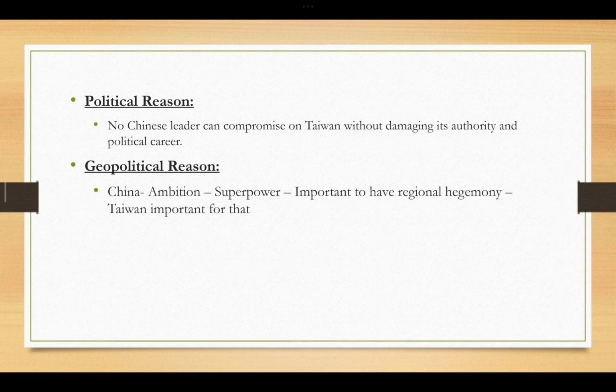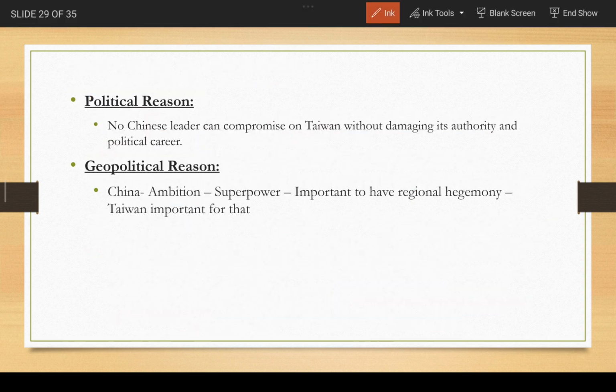So in the historical reasons, basically वो ये चीज बोलते हैं कि earlier Taiwan was under China. Like during the times of Qing dynasty, it was under China, and it was only after 1895 that Japan took control of it, and after that it became a separate one. But before that it was under China. So historical claims हैं China के over Taiwan. Then when it comes to the political reason, no Chinese leader can compromise on Taiwan without damaging their authority and political career. Then there are geopolitical reasons.